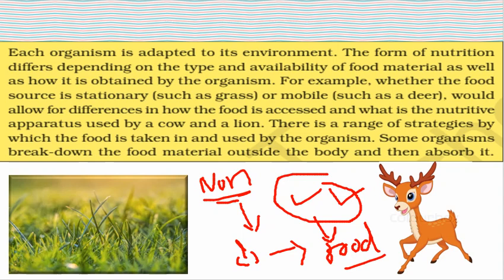In this type of nutrition, different animals use different strategies, and they don't use the same kind of strategies for taking food. This all depends on the environment also.